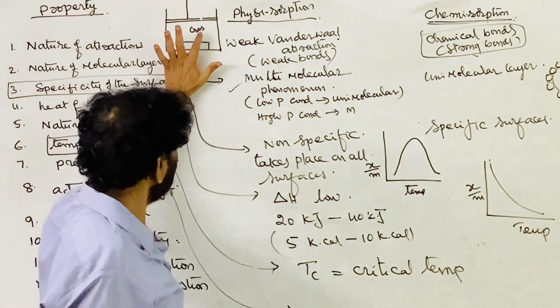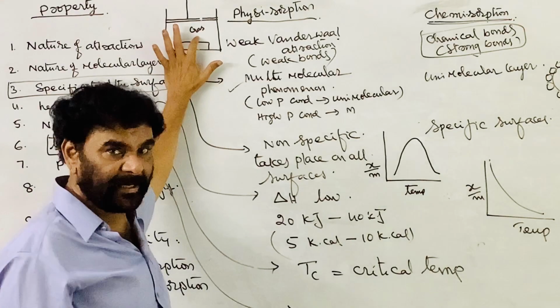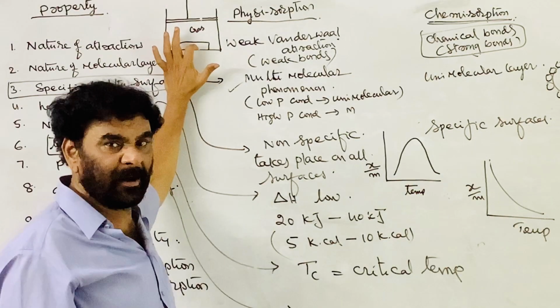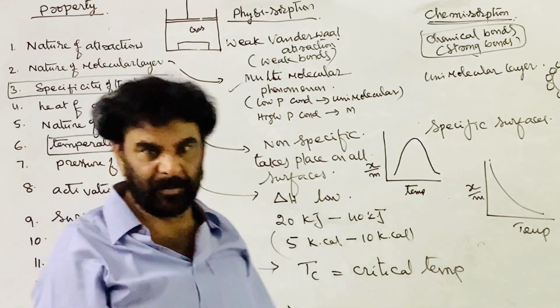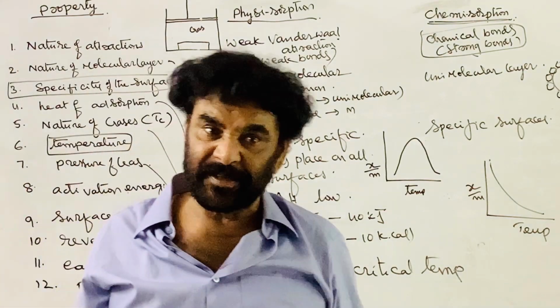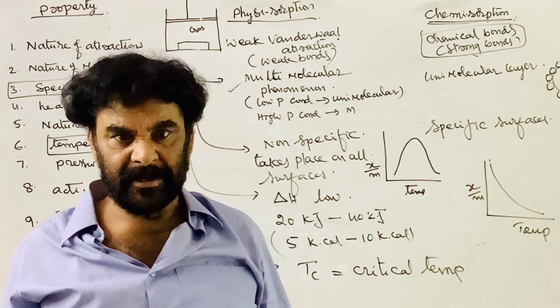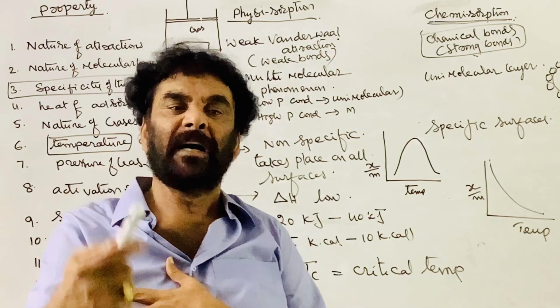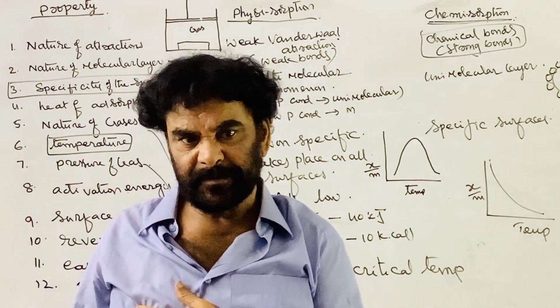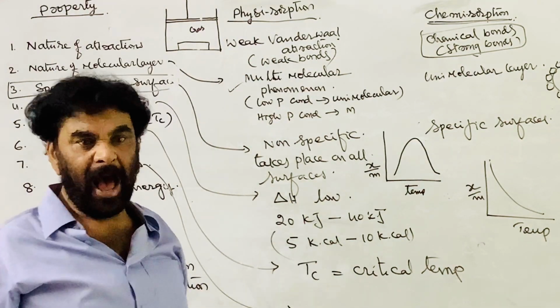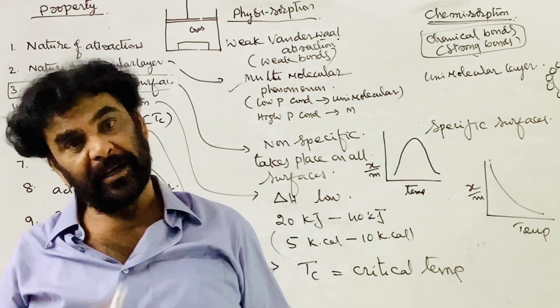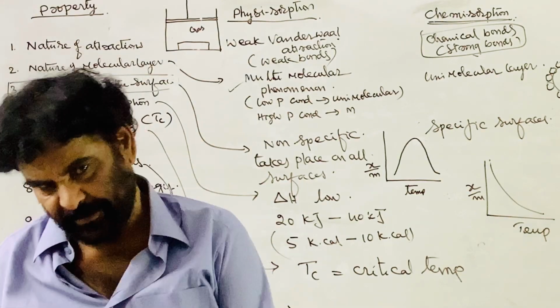Therefore, as the pressure increases, more and more collisions take place with the surface. Gas molecules make more and more collisions with the surface of the adsorbent. Therefore, the extent of adsorption increases. So, in physical adsorption, as the pressure increases, the extent of adsorption gradually increases.